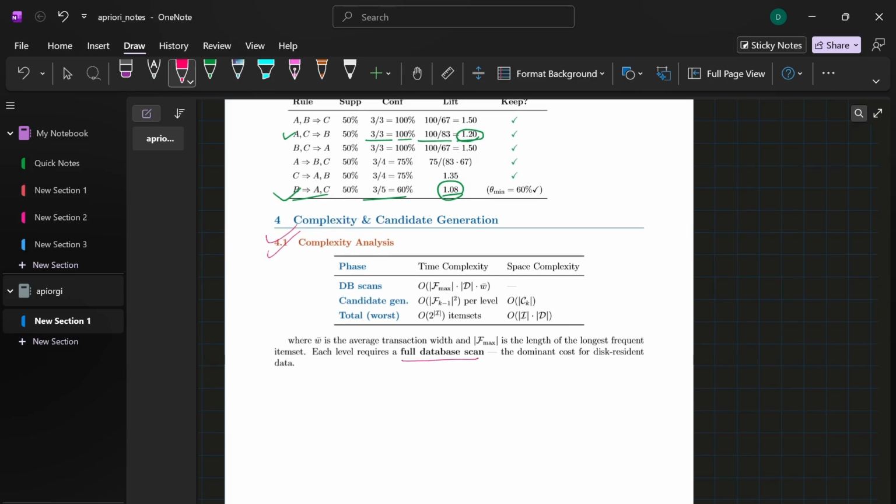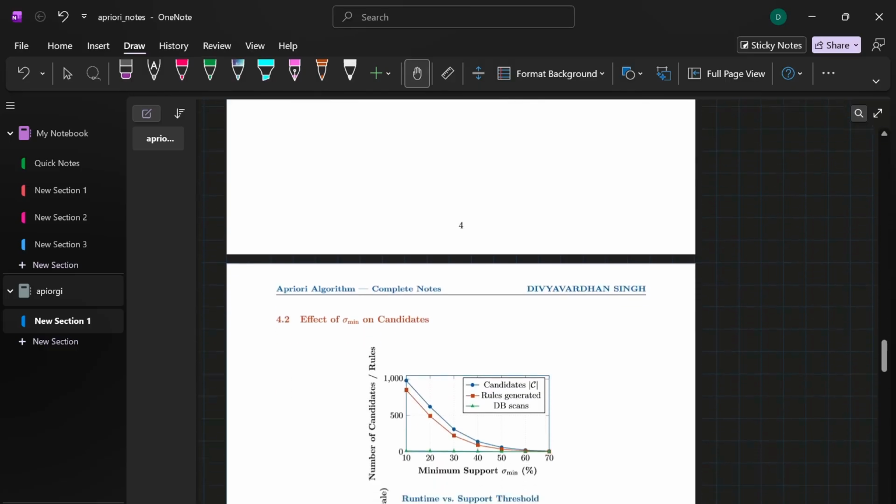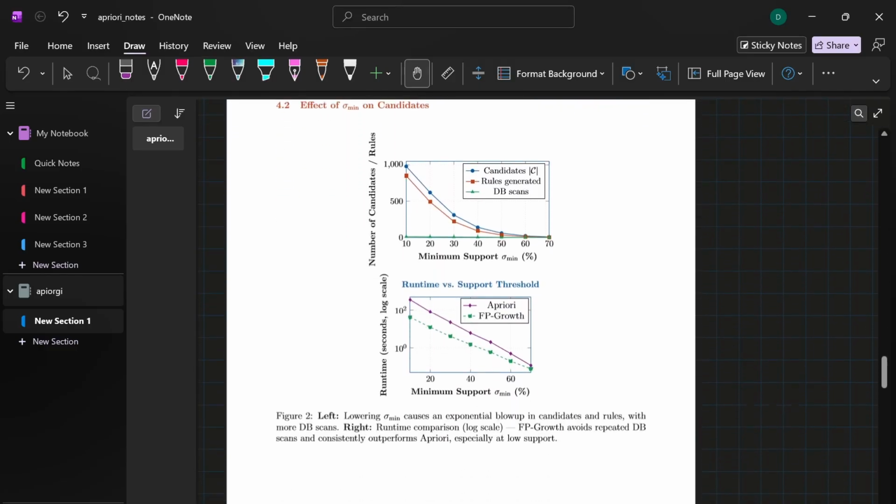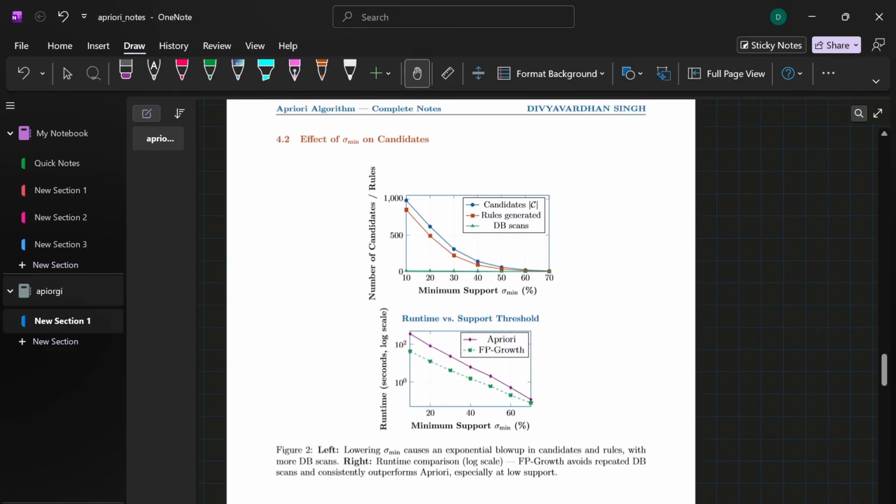So moving forward, we have some alternative algorithms like FP-growth. While Apriori uses a generate-and-test strategy with many database scans, FP-growth compresses the database into a tree structure called the FP-tree, which requires exactly two database scans in total and zero candidate generation.